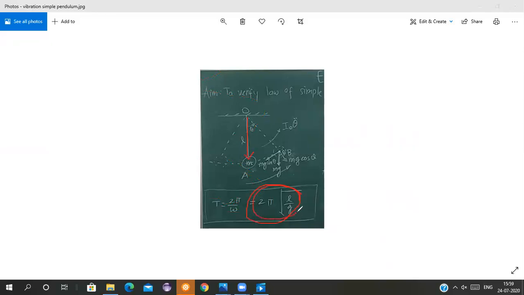We have taken 0.05 meters. g is also 9.8 meters per second squared. If g is in meters per second squared, I am taking the length also in meters. So you will get the time period. Can anyone tell me the time period here? Can anyone tell me the time period, students? What will be the time period for 0.05 meters?